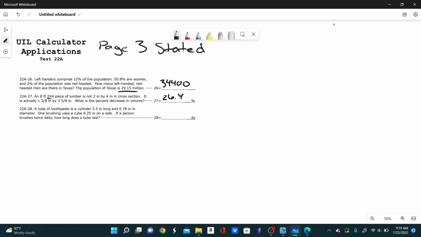So first thing I'm going to find is the total amount of toothpaste that is actually in the cylinder. So I can do that by just finding the volume. Volume is pi times the radius squared times the height of the cylinder. We don't get the radius, but we get the diameter. So if the diameter is 0.78 inches, we can just divide that by 2 for the radius, which is 0.39.